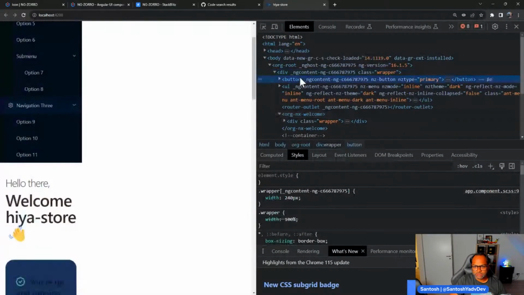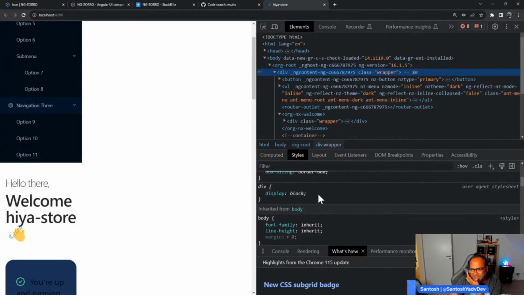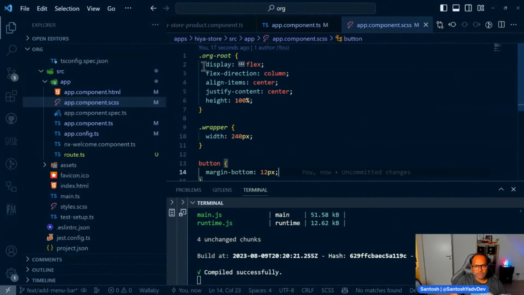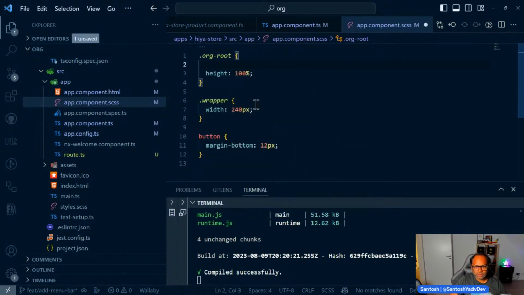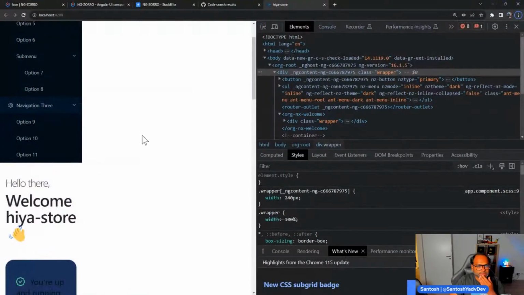I just tried changing this to flex. Let's see. I still have display block. Why is this blocked? We can apply it, I think, to the wrapper, right? Because it is actually inside the wrapper. So justify content center, and with this, let's see.